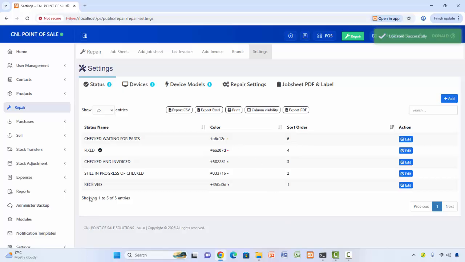So these are the statuses. Probably if they receive the machine, they must put all these statuses on their job card. So probably they received a machine. The first thing that they have to do is to come here to the job sheets, or also go to the repair here.